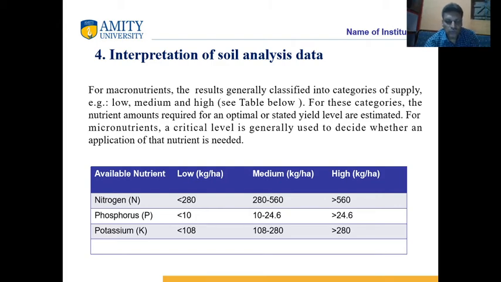For phosphorus, less than 10 kilograms per hectare is said to be low phosphorus soil. 10 to 25 kilograms per hectare is medium phosphorus soil, and more than 25 kilograms per hectare is called high phosphorus soil. For potassium, less than 108 kg per hectare is low, 108 to 280 is medium, and more than 280 kg per hectare is high potassium soil.